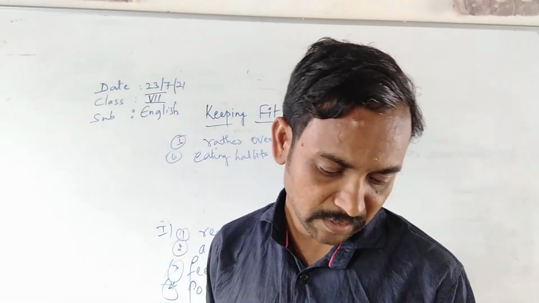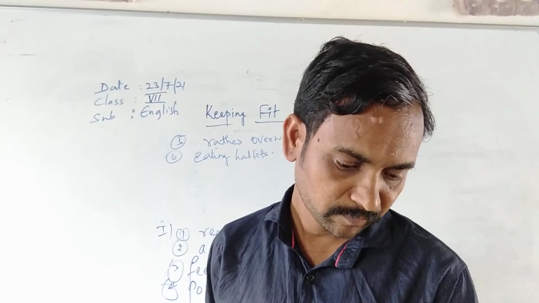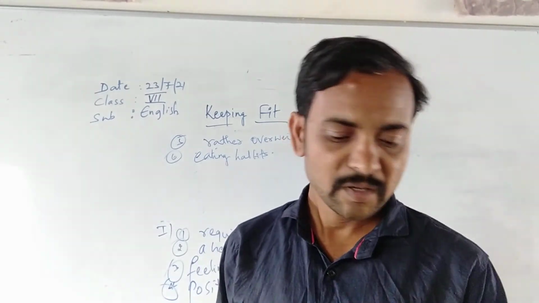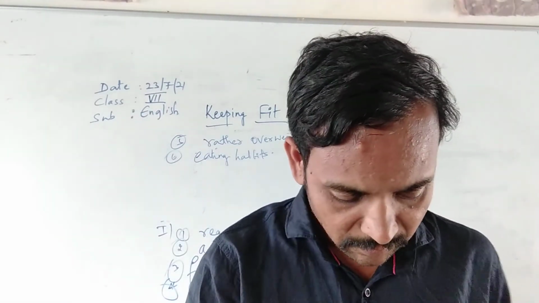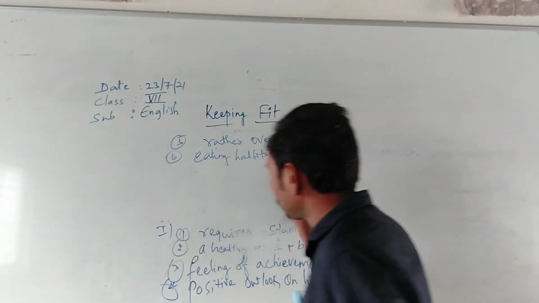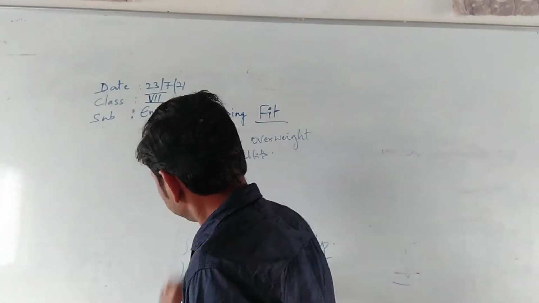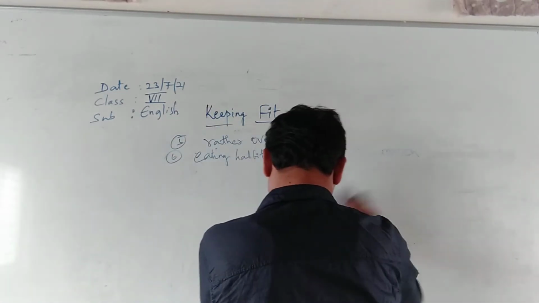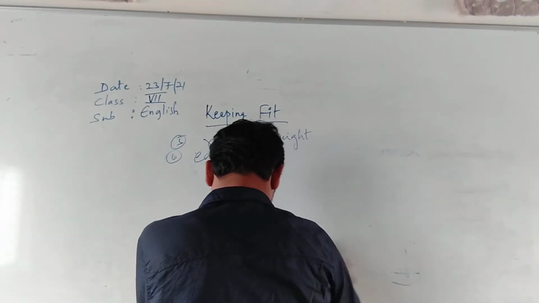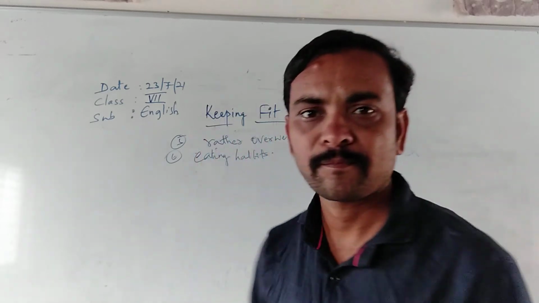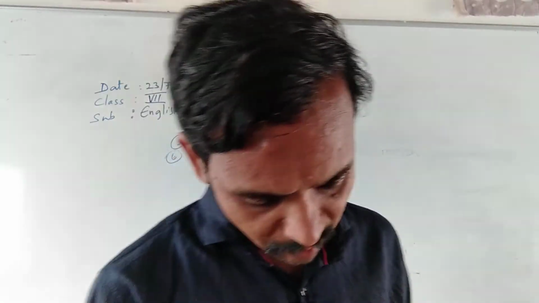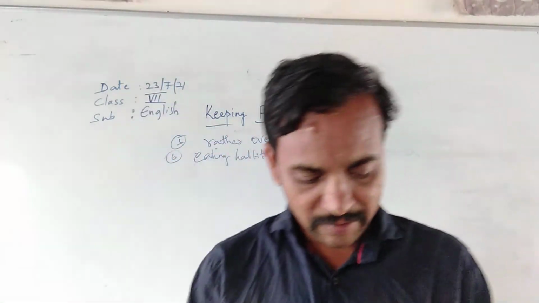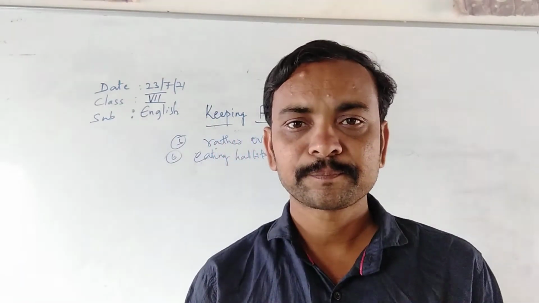Did you understand? So one more exercise is there. Look at what is that. Are the following sentences right or wrong?